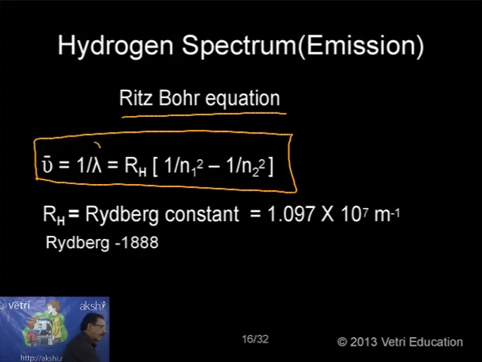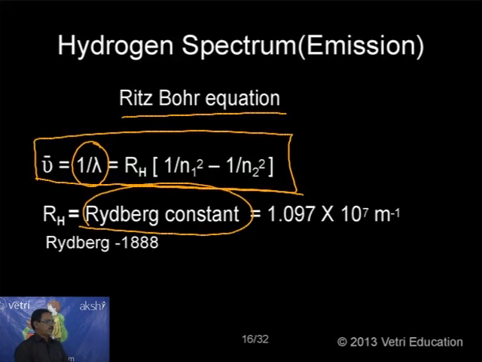For the hydrogen spectrum, the wave number is equal to 1 by lambda, that is equal to RH into (1 by n1 squared minus 1 by n2 squared). n1 is the lower state, n2 is the higher state. RH is the Rydberg constant, with a value of 1.097 into 10 to the power of 7 per meter. The interesting information is that if the electron is moving from a higher level to a lower level, n2 to n1, we can calculate the wavelength or wave number, because this is the equation we can apply. Questions can be asked based on this.